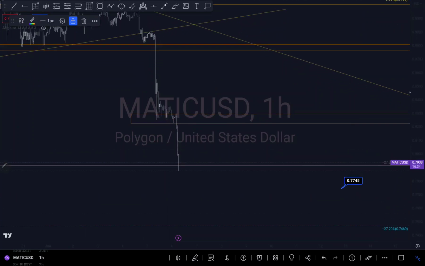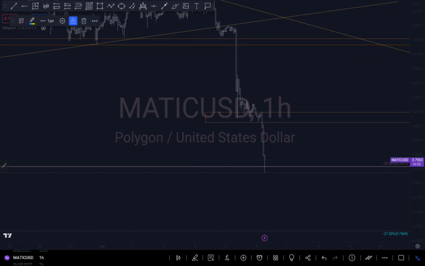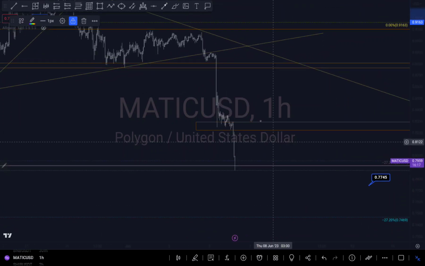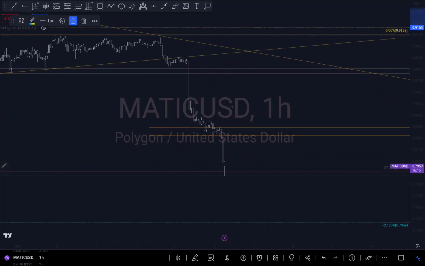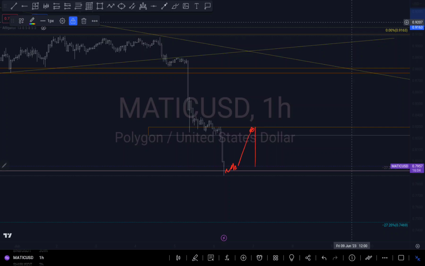But just because of right now, if I zoom in a little bit more, I'm still seeing bearish is present, and the candlestick is beautiful, so I'm still expecting more of a push to the downside on Matic. But this is not the right way to enter right now because it has surpassed our target. So I would probably wait for it. Maybe we might wait since it's rejecting around this zone anyway. There's a possibility we might just reject around this zone, then come back up here before we push to the downside. That's one scenario. Another one is we might come up here, still break up, retest that zone, come up here before we now push to the downside.